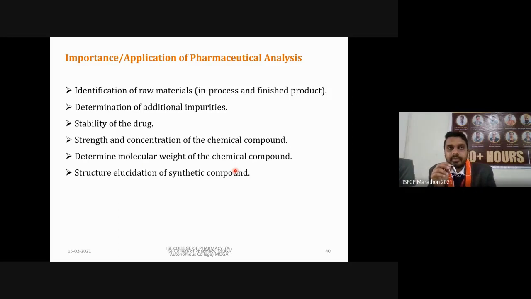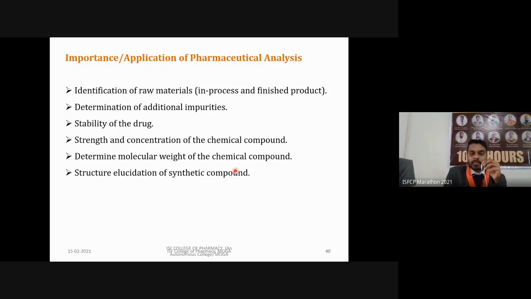Then stability of drug. Under particular storage conditions, how is our molecule or product going to behave? Time to time we have to perform its analysis for quality purposes, to see if our molecule is stable or not. If it is stable, it is not forming any side product on storage, it means the product is stable, and we can also determine its storage conditions using pharmaceutical analysis. For example, some drugs can be stored at room temperature, some can be stored at low temperature in a refrigerator.